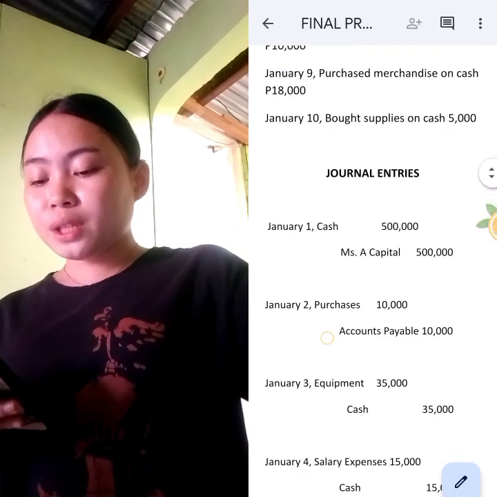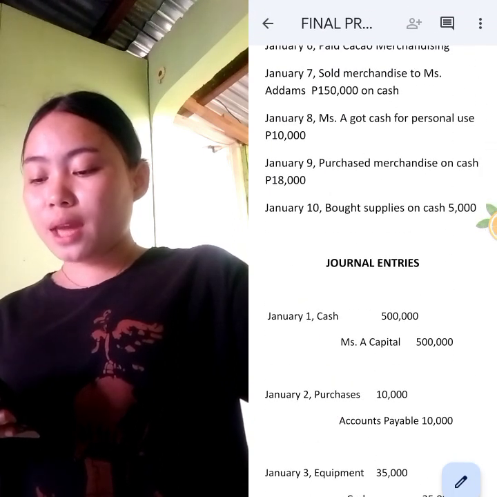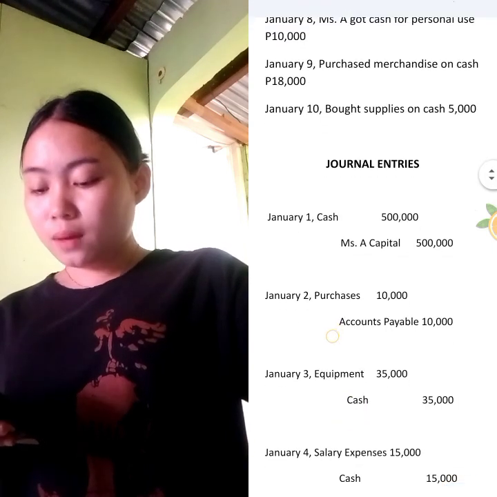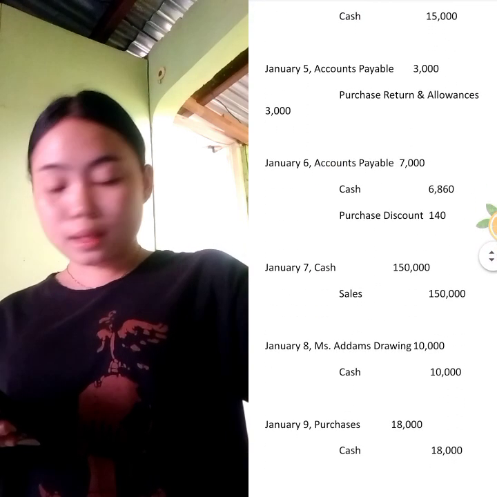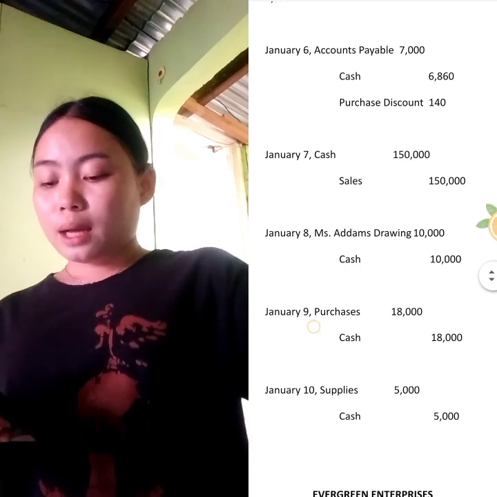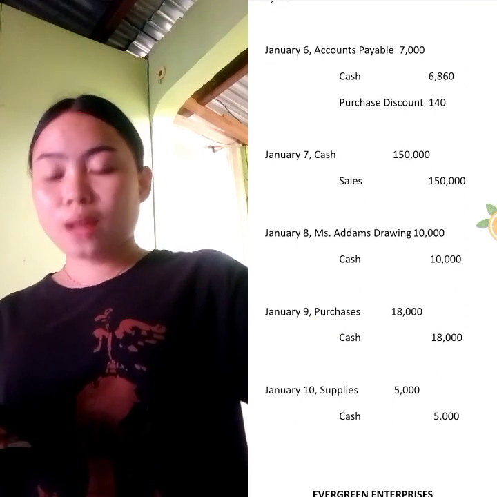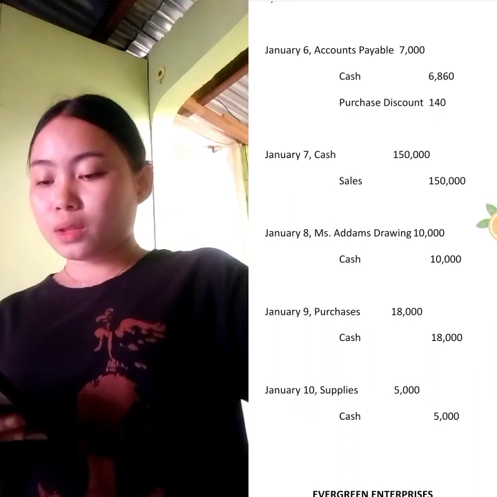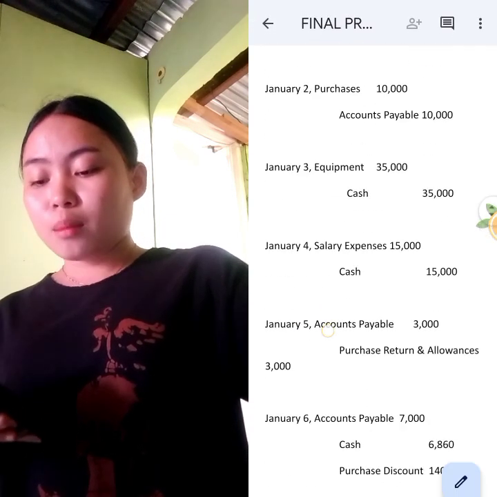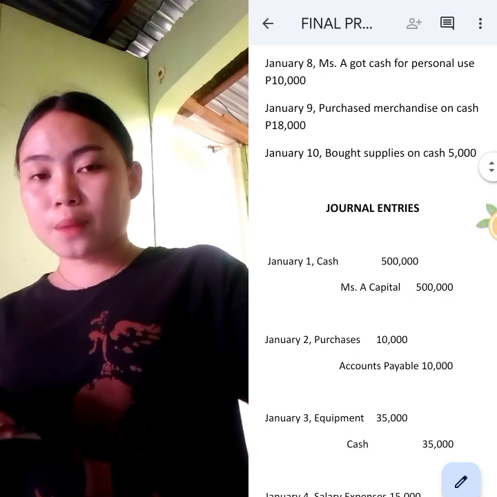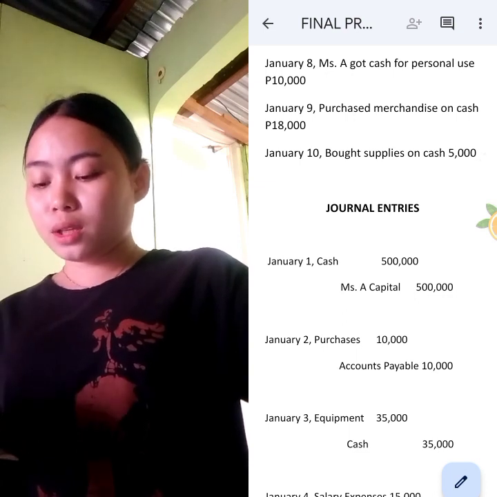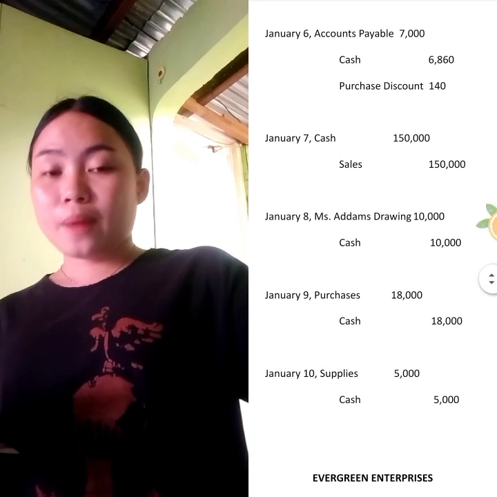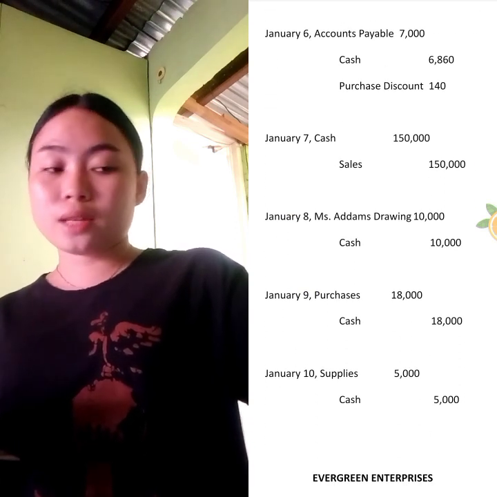January 9, purchased merchandise in cash for 18,000, and the journal entry on January 9: the debit is purchases 18,000 and the credit is cash 18,000. On January 10, bought supplies in cash for 5,000. The journal entry on January 10: the debit is supplies 5,000 and the credit is cash 5,000.